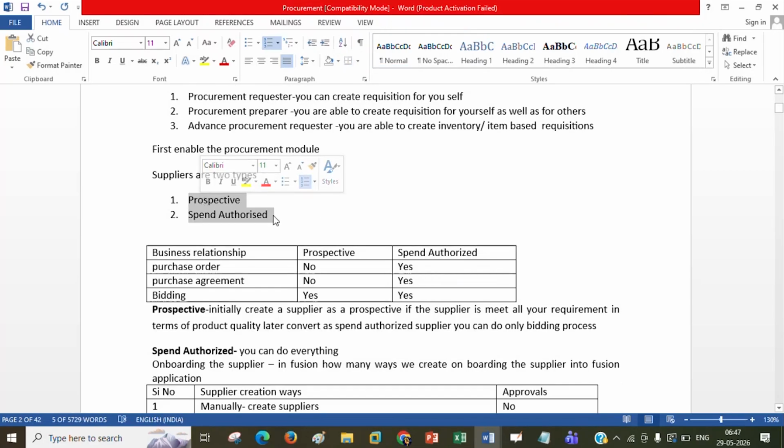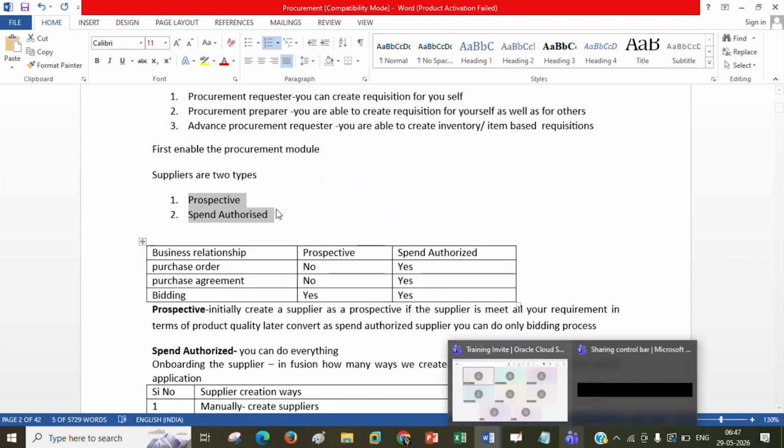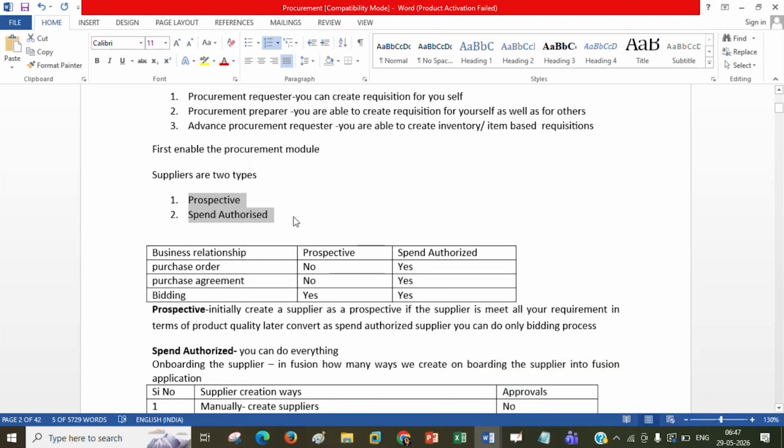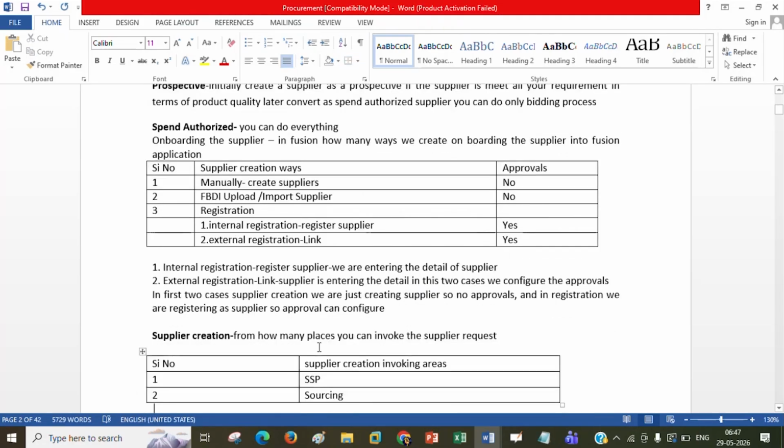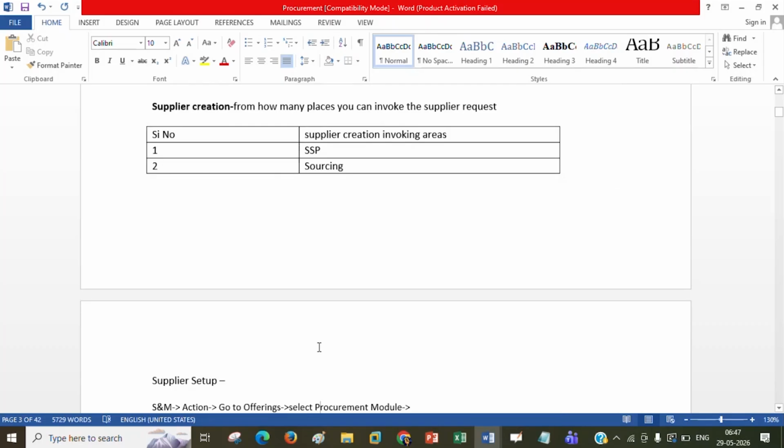Are you remembering this prospective and spend authorized? Can anyone tell me? We covered this. The first one is for quotation, the other one is for buying, right? Yes, agreed. Here I mentioned this. With the spend authorized, you can do everything. So I don't want to waste time on the same topic again. You can read it in these documents once I share, then supplier creation, this SSP sourcing, whatever we have discussed.